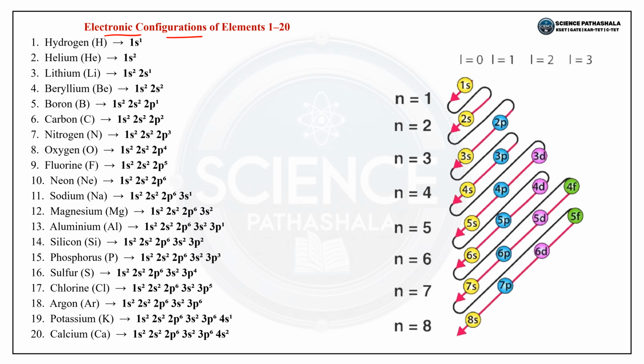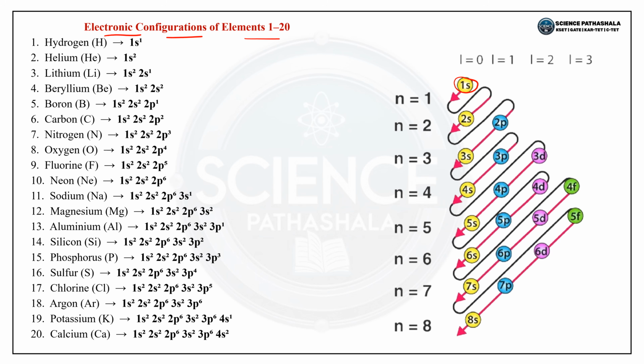Next, electronic configuration of elements 1 to 20. So this is the electronic configuration of different elements. Here the filling of electrons takes place in accordance with the Aufbau principle. First we will be filling 1s, then we will be moving to 2s, then 2p, 3s, 3p, 4s, and so on.